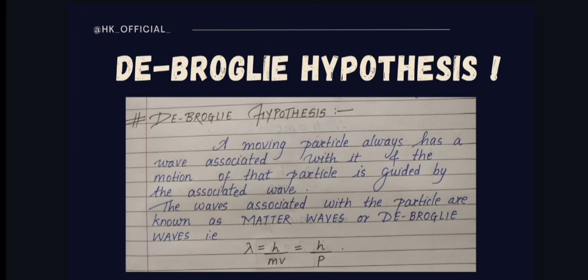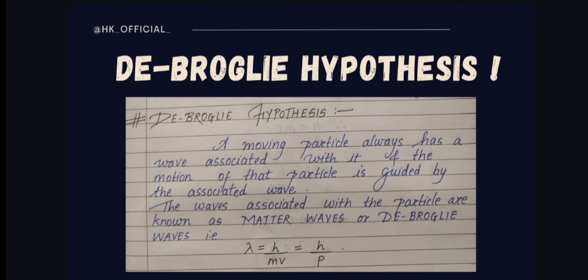The very first topic is de Broglie hypothesis. This is the very first topic of our unit. In exams, we are asked to write the definition of de Broglie's hypothesis and a simple formula which we have learned in our lower classes also. This question comes for 3 marks, and we are expected to just write the definition and formula. So let us see first of all what is the definition of de Broglie hypothesis.